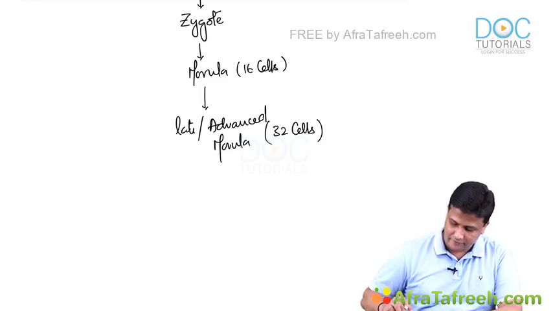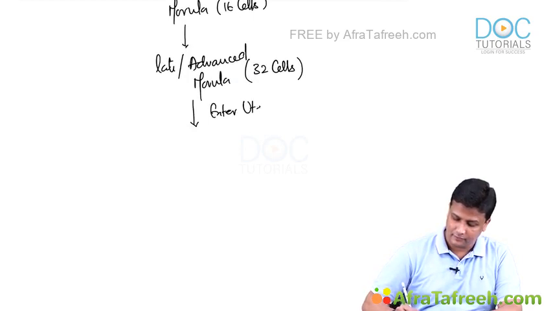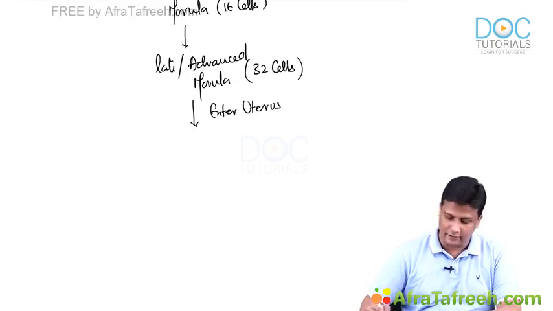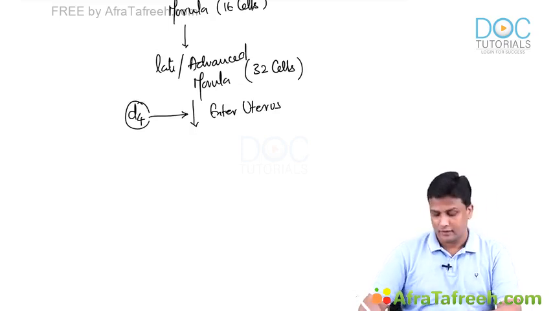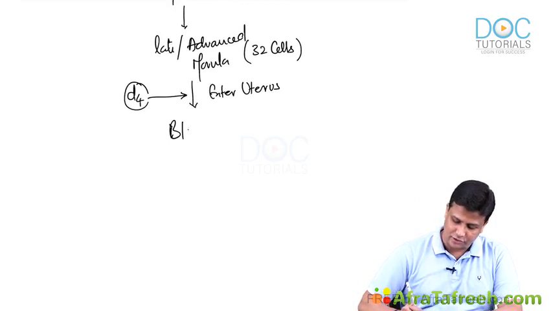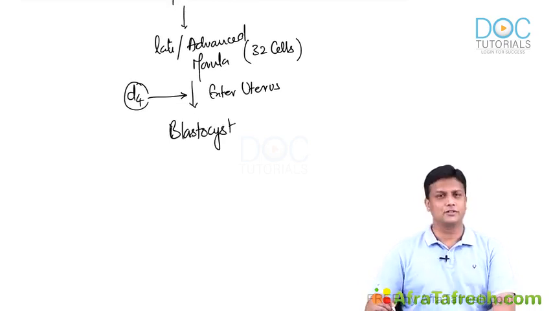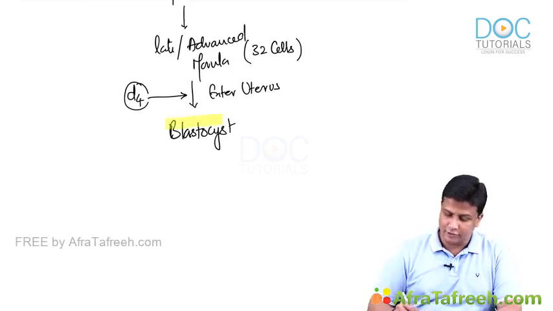Something important here, guys. Late morula is the one which will enter the uterus. Which stage is going to enter? Late morula will enter the uterus. On which day? That is day 4. Now once it enters, finally it is going to form what's a blastocyst. With all those changes taking place, it is going to become blastocyst. Perfect.